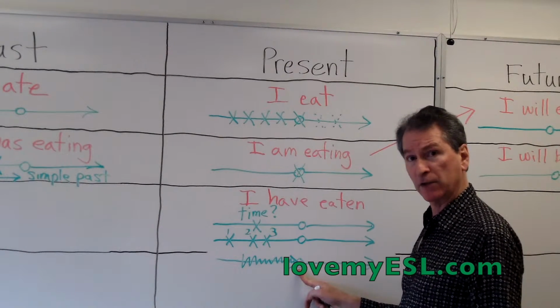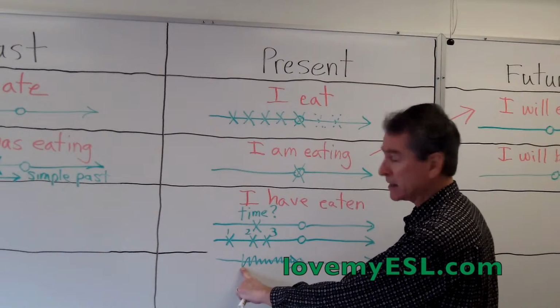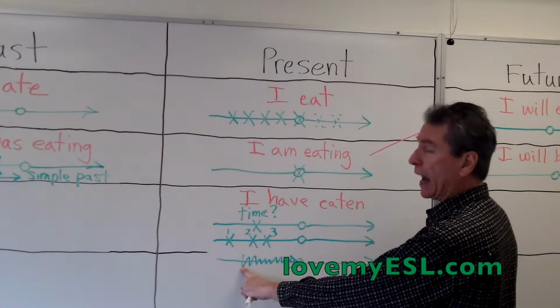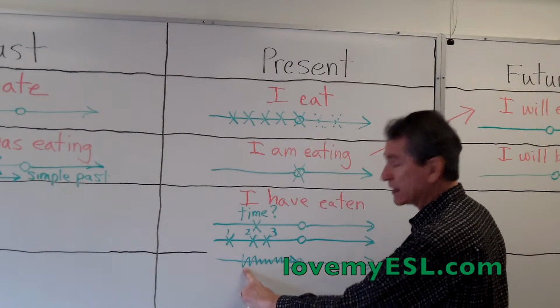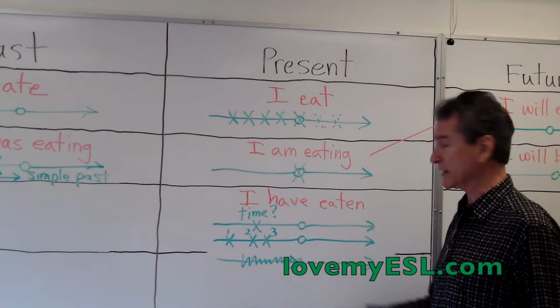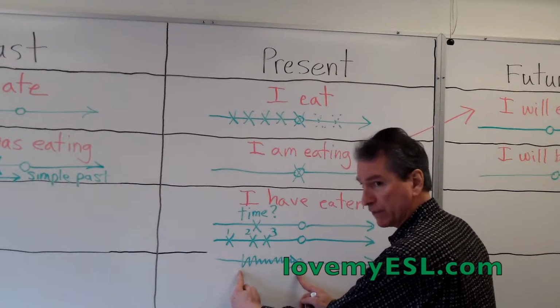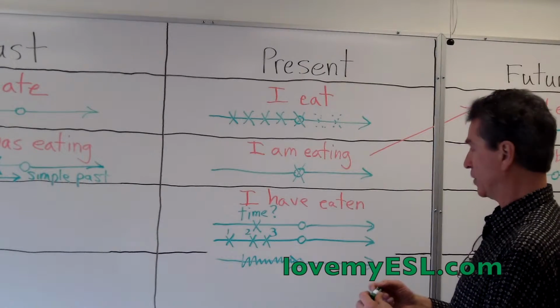And you can also find the word since. Since is the beginning of this time. You could say, I have lived in Vancouver since 2005. And that would be the same thing. Since the beginning time, for the length of time that you have done this action.